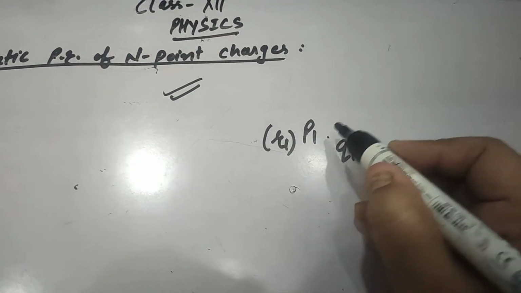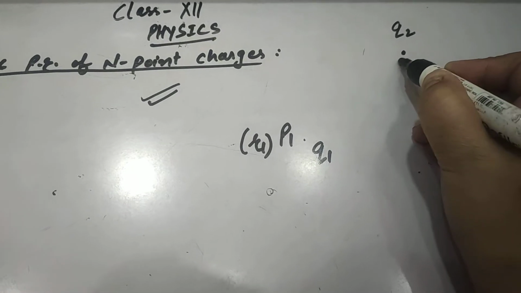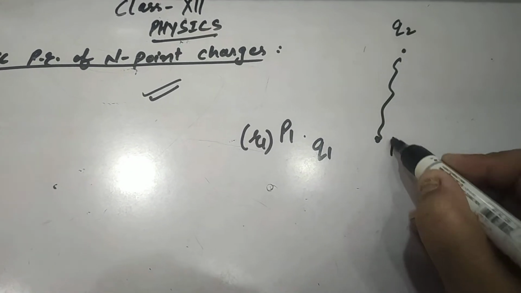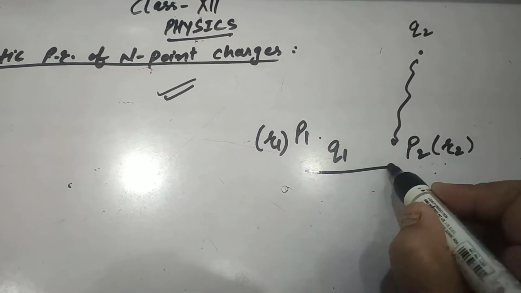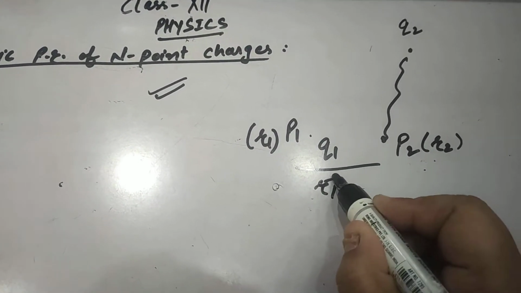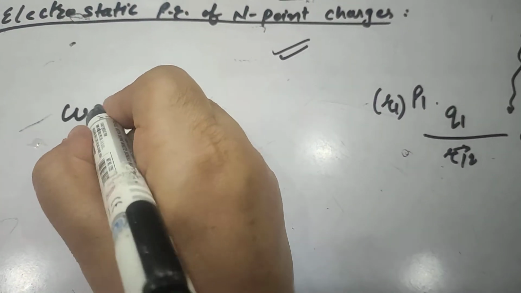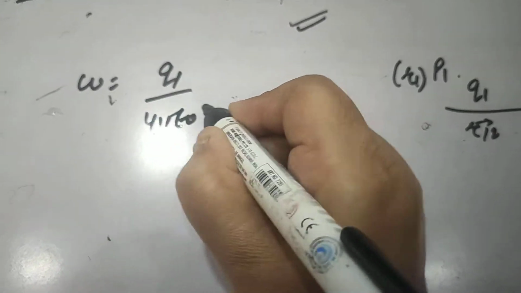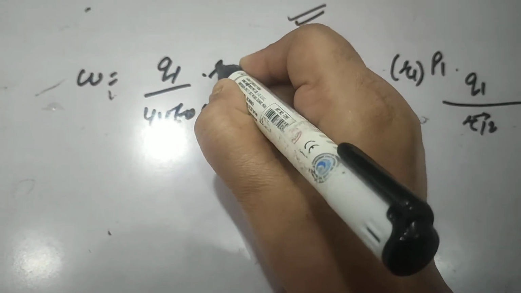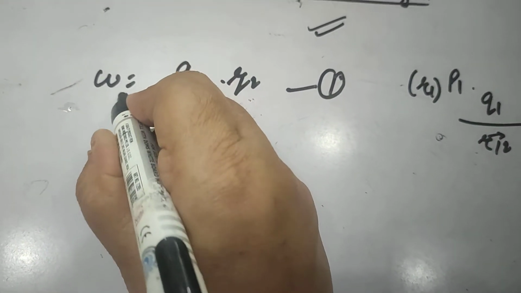Right. Now let us consider another charge q2 brought from infinity to position P2, at position vector r2, such that P1P2 is r12, having charge q2. So the work done W is given by q1 by 4 pi epsilon naught r12 into q2, just like in the previous case. So we write here W1.